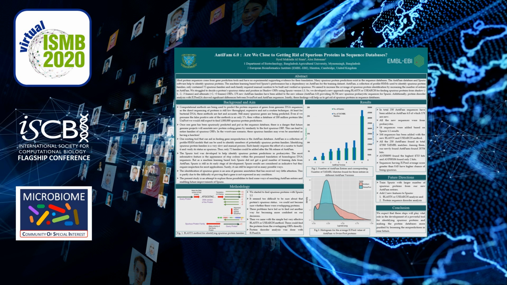So for this, we started searching spurious proteins with SPURIOUS 1.1, but even after having a high spurious score, it seemed too difficult to be sure about that protein's spurious status. So we had to find another way to become more confident in our decision.